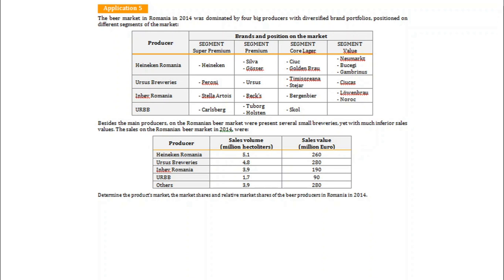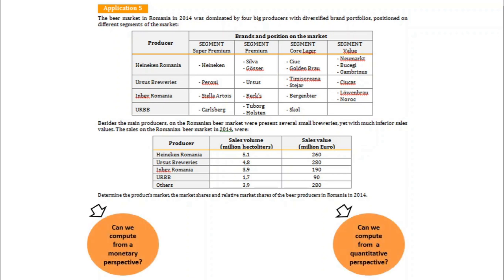The requested indicators are the products market shares, and relative market shares for all the companies. Our question is if we can compute from a monetary perspective the indicators, if we compute them from a quantitative perspective, or we can compute from both perspectives as we did in the previous application.